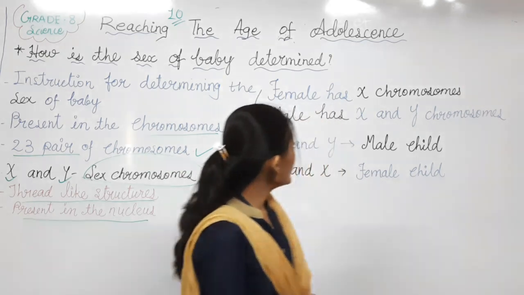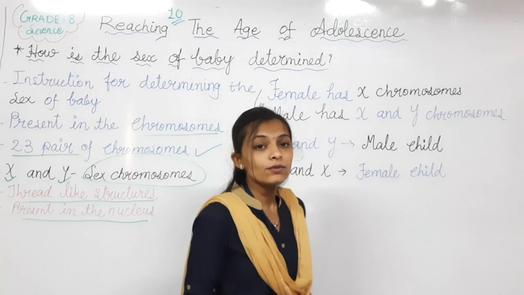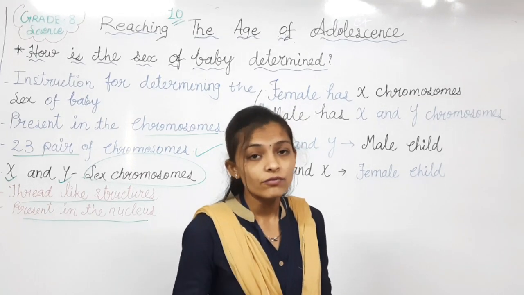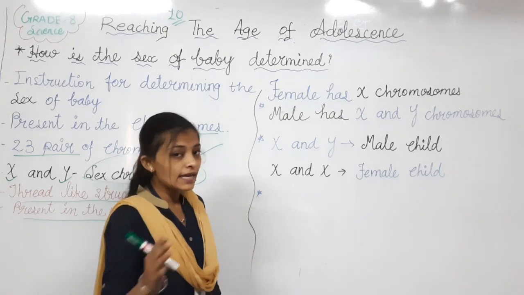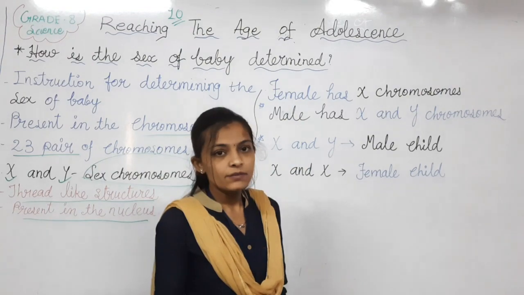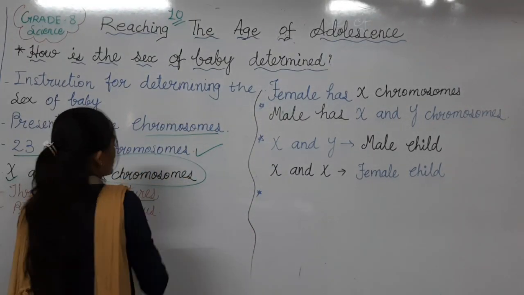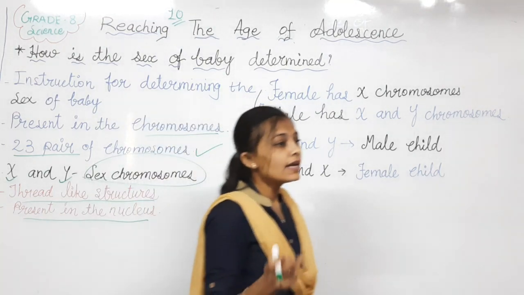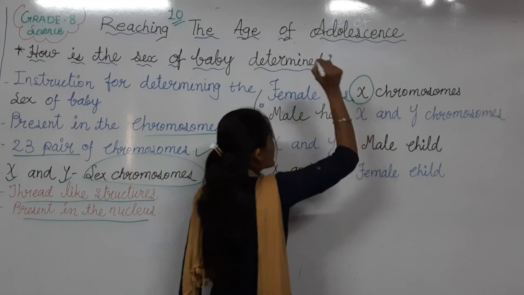So now let's see what is the role of X chromosomes and Y chromosomes in determining the sex of a baby. I told you about the fertilization process. I told you that there are 2 types of sex chromosome, X and Y, but the female has X chromosomes.